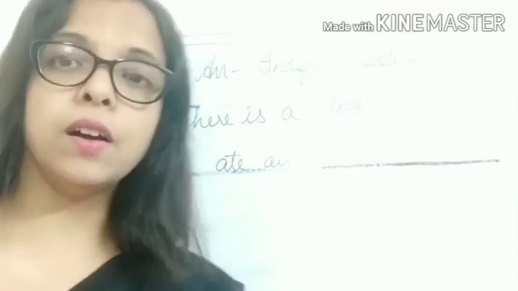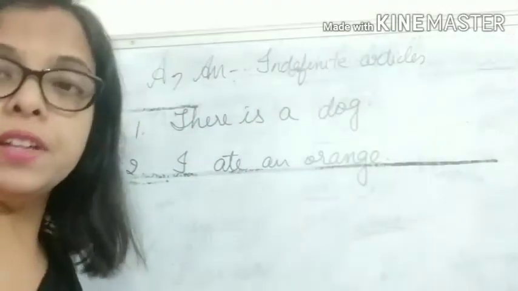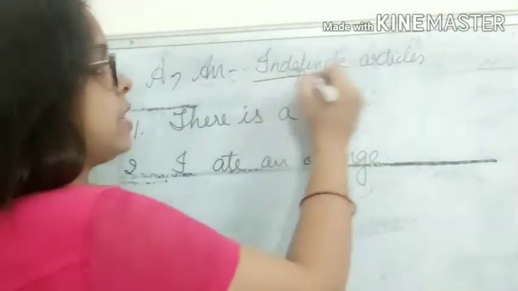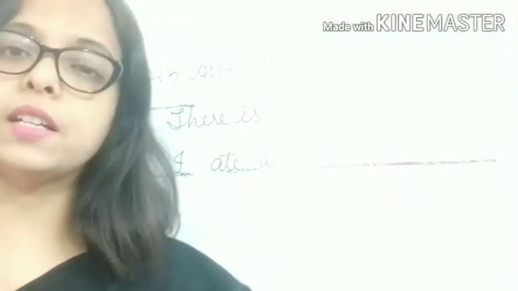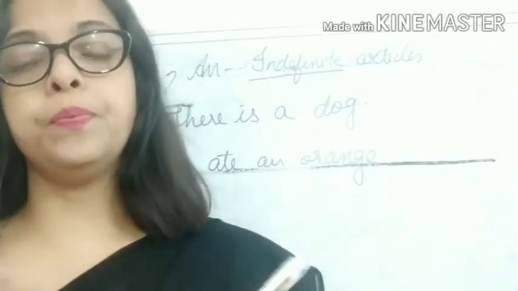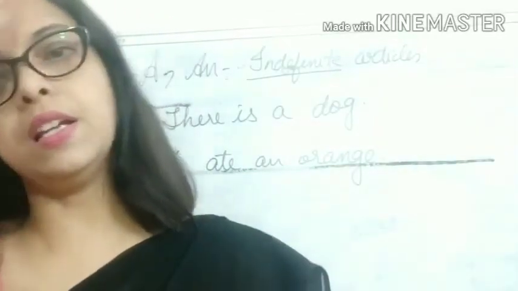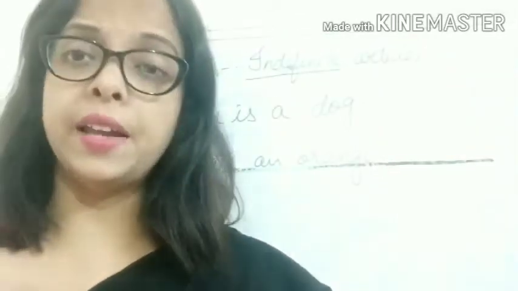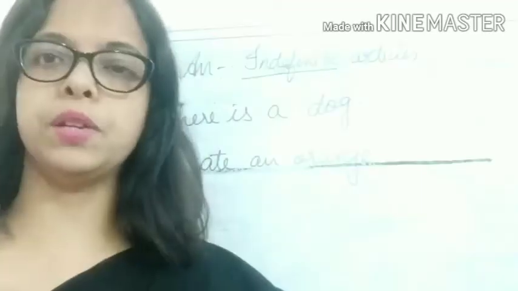These articles a and an are known as indefinite articles. Why indefinite articles, children? Because a and an are used to refer to any person, place or thing. They are not used to refer to any particular person, place or thing. We can use a or an to denote any person, place or thing in general.